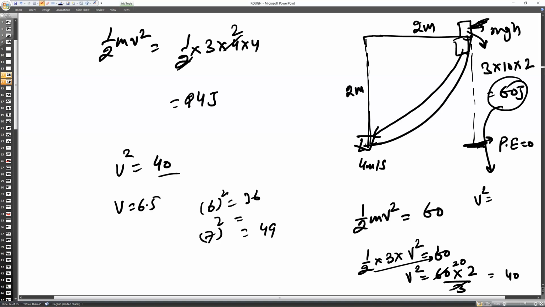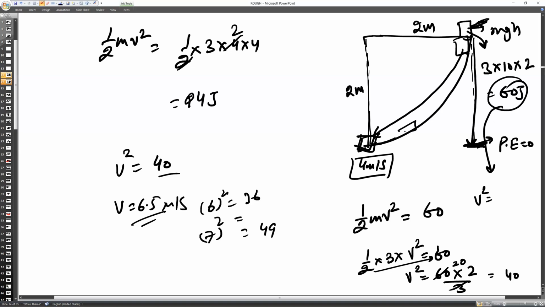but it is only having 4 meter per second speed. It means its speed is being reduced. It should accordingly have 6.5 meter per second. If this object is freely falling, then it must have a speed of 6 point something. But it is having only 4 because it is sliding.